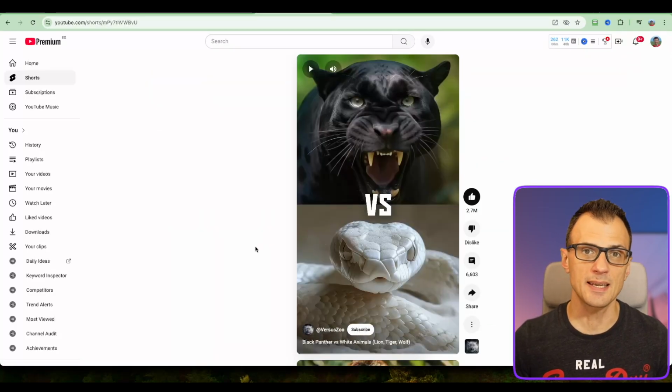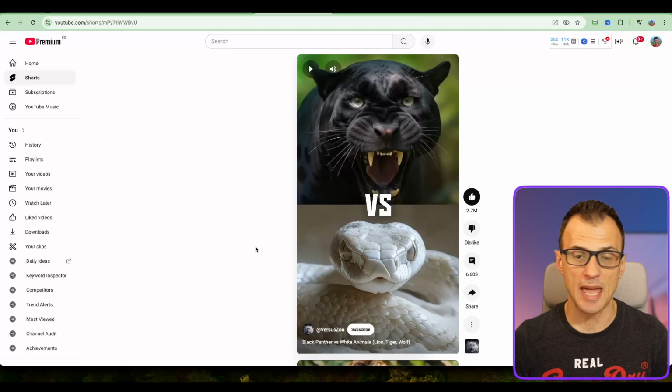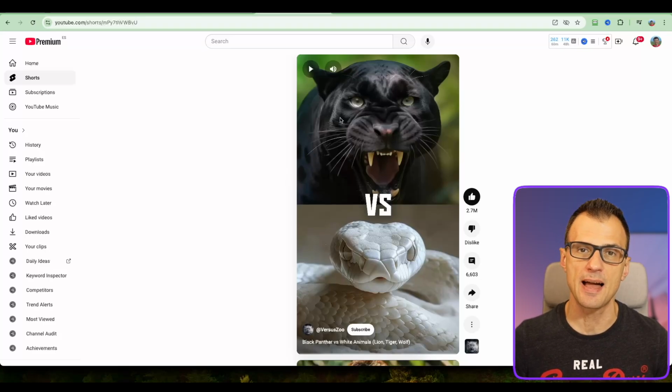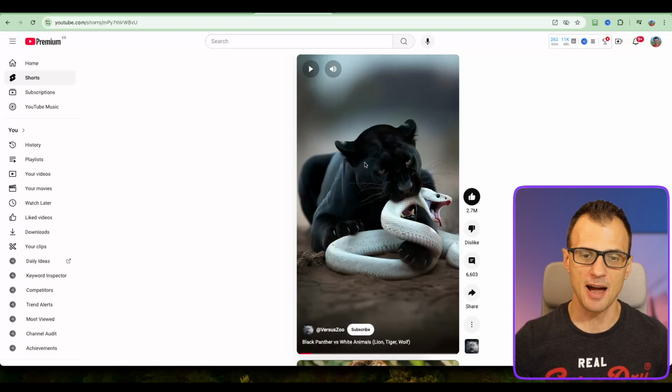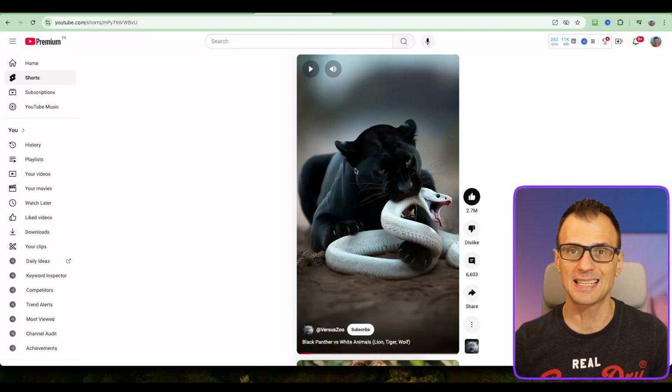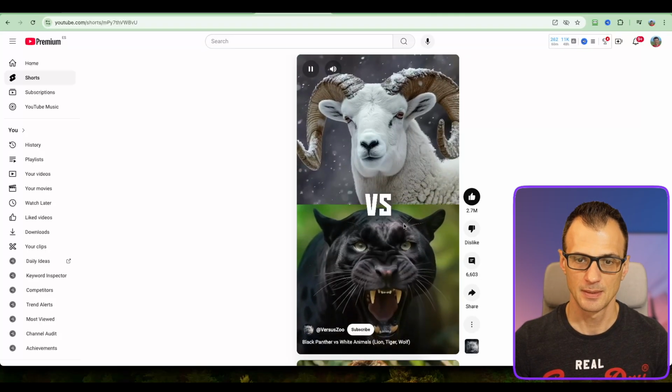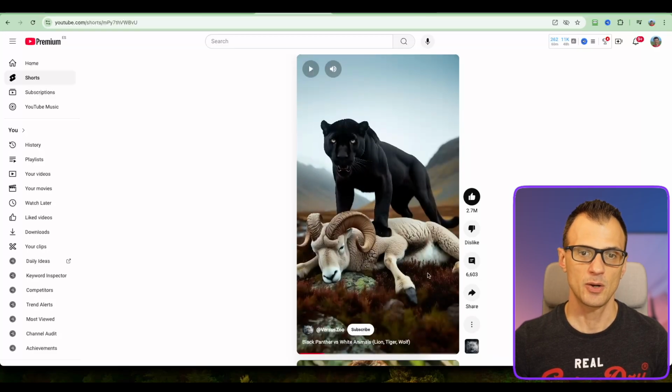And look, all of this is made using AI. We're gonna do every single step together, but it's just basically an AI generated picture of the Black Panther and the snake. And then there is an AI generated picture of the panther kind of standing over the snake. Like this, so the panther kind of won. Then they're matching it up against the next animal. Okay, so here we had the Black Panther versus the ram, and now it's standing over the ram.